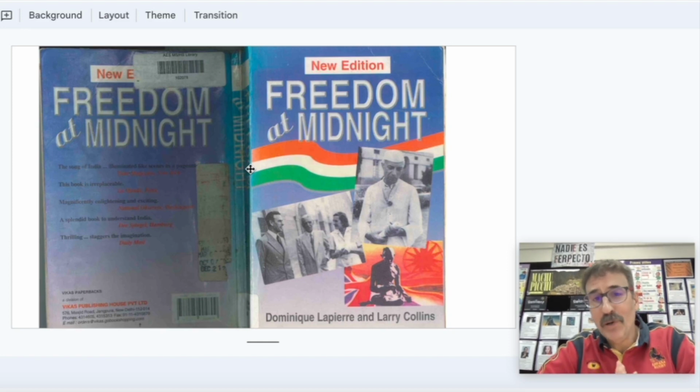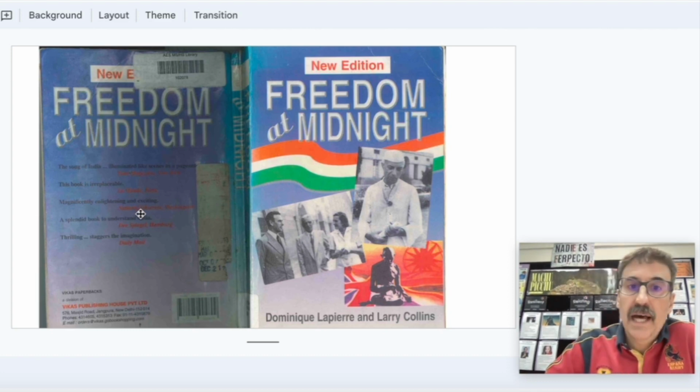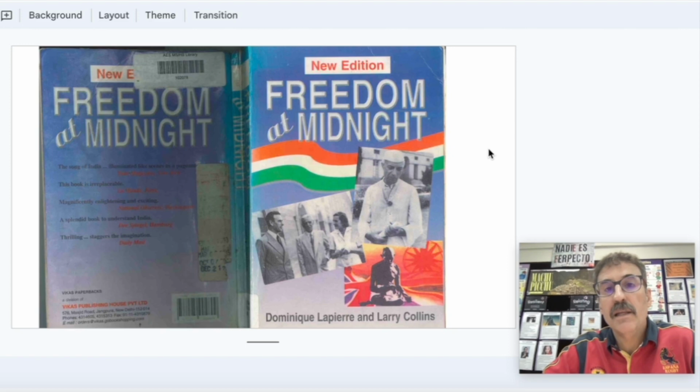I'm going to give you an example of how important this place, Sangam in Allahabad, is for Hindu people. This is a book that I love. It is called Freedom at Midnight. It tells a lot about Mahatma Gandhi, about Jawaharlal Nehru, and the last viceroy, Lord Mountbatten, and it talks about the last days before the independence of India.